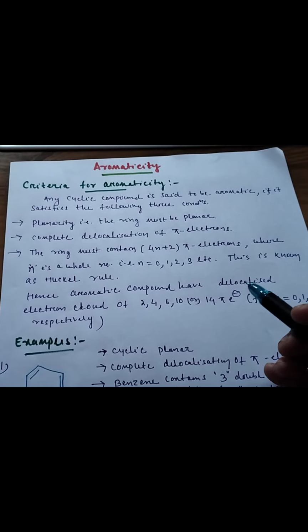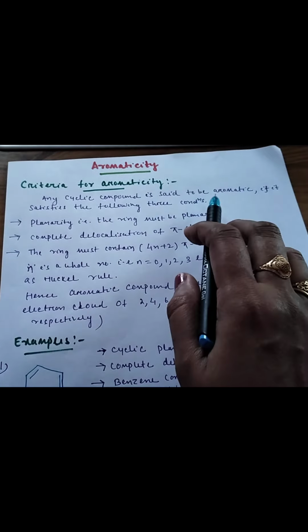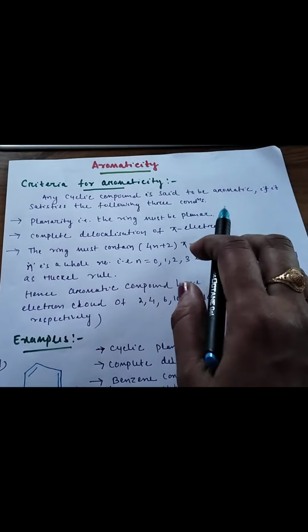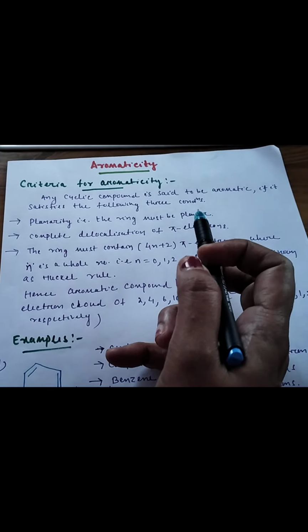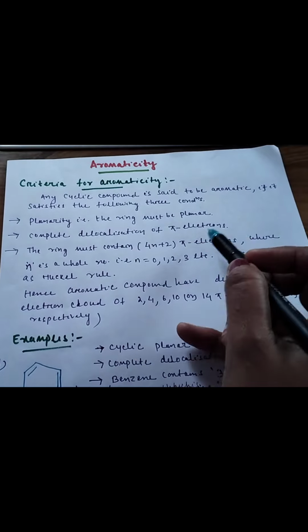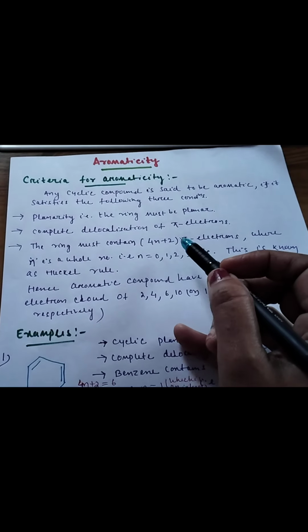Aromaticity. Criteria for aromaticity. Any cyclic compound is said to be aromatic if it satisfies the following three conditions. First condition is planarity, that is, the ring must be planar. Second condition is complete delocalization of pi electrons. I will explain this to you in an example.